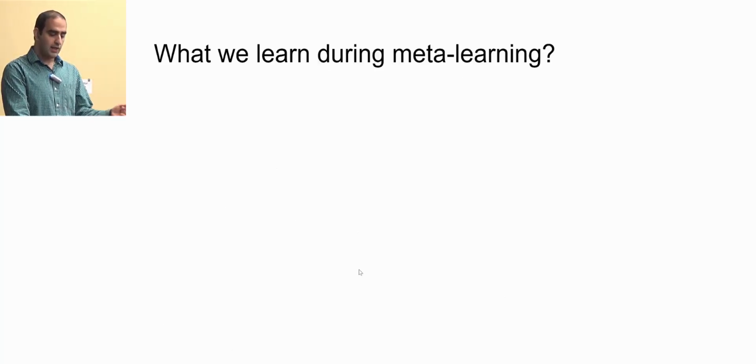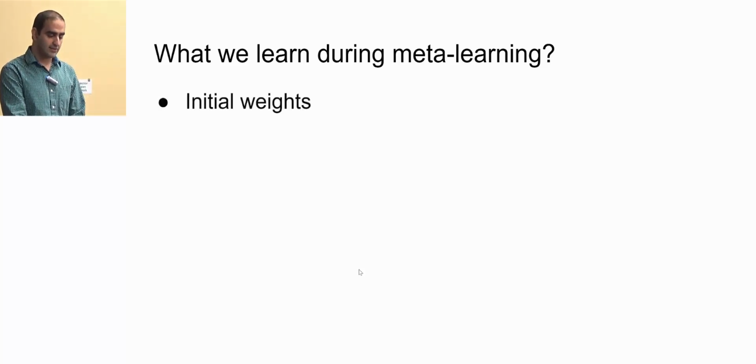So what do we learn when we do meta-learning on that meta-learning task set? The answer is actually simple: we just learn the initial weights. It might seem simple at first, but the intuition is like transfer learning. When you do transfer learning, you start from a good initial point, and we want to learn that good initial point.